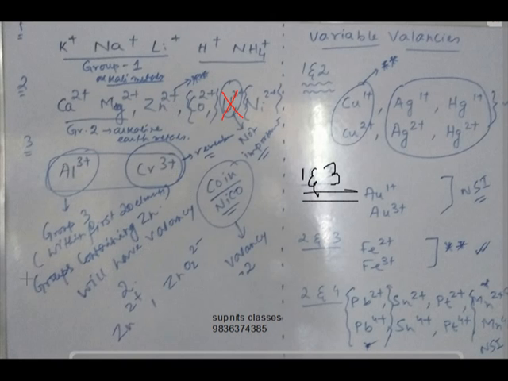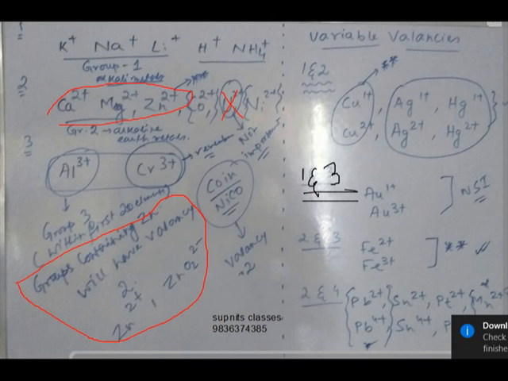For zinc I have made another generalization. Groups containing zinc will have a valency of 2, namely zinc 2 plus, and we have already studied last session zincate 2 minus. So anything with zinc will have a valency of 2. So this one is solved.